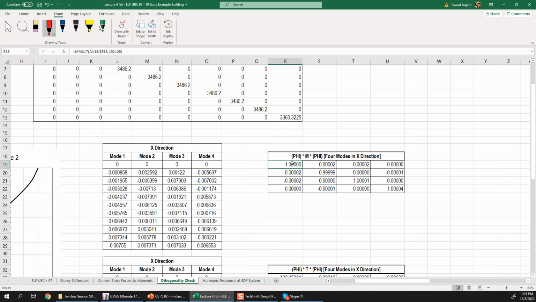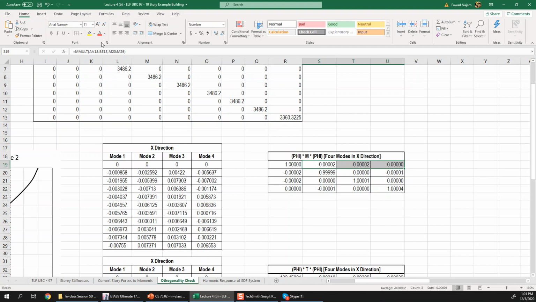So now here it is first mode and first mode, here it is second mode and first mode. Here is third mode and first mode. And here is the fourth mode and first mode. So you can see that all of these off diagonal terms are almost negligible, they are almost zero. So these highlighted ones are almost zero, negligible.